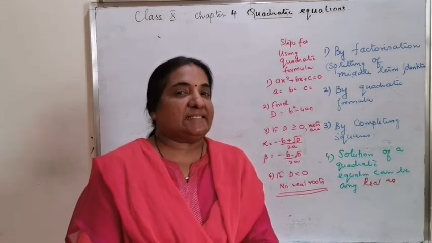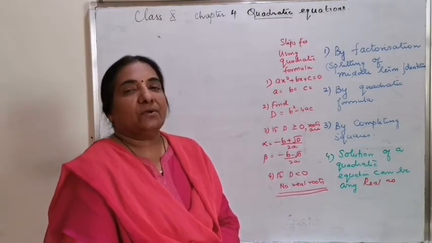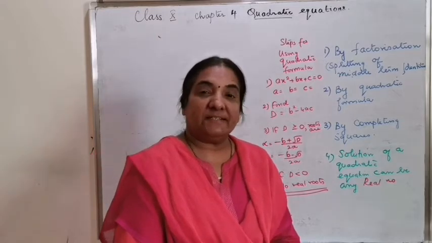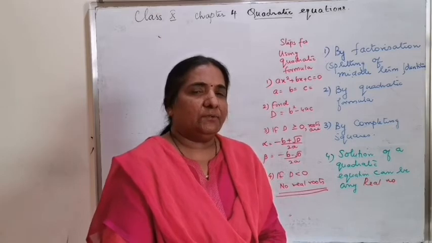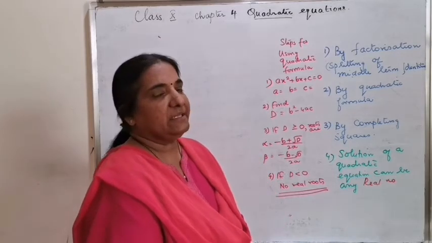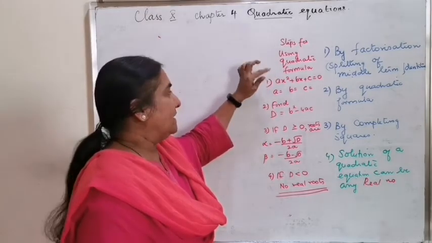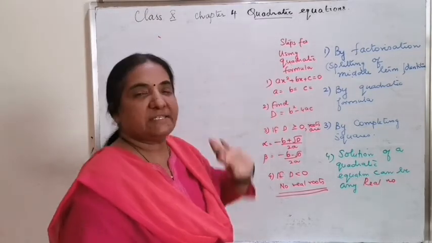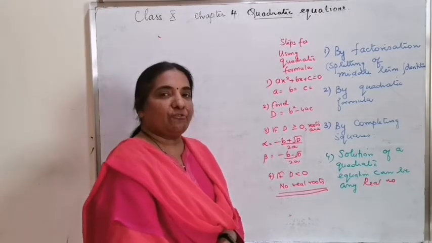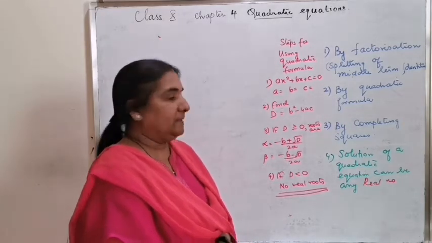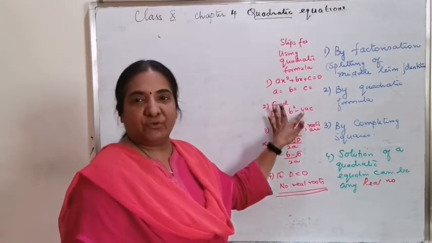Before passing on to the exercise question, let me brief you the steps for finding the solution by the quadratic formula. This method is very important, and all children can do it very easily if you remember these steps. Steps for using the quadratic formula. For the quadratic equation ax square plus bx plus c equal to 0, write what the values of a, b, c are with the sign. Find the term d is equal to b square minus 4ac.